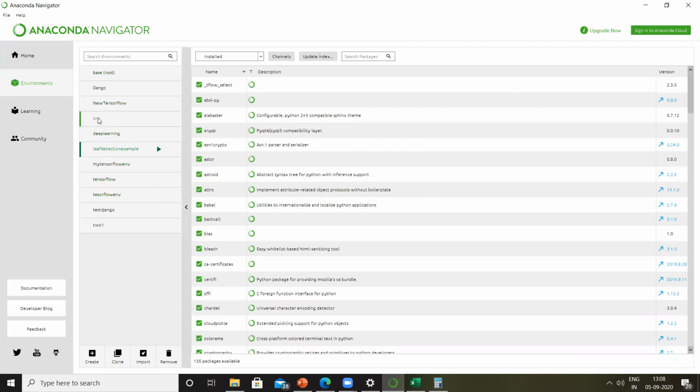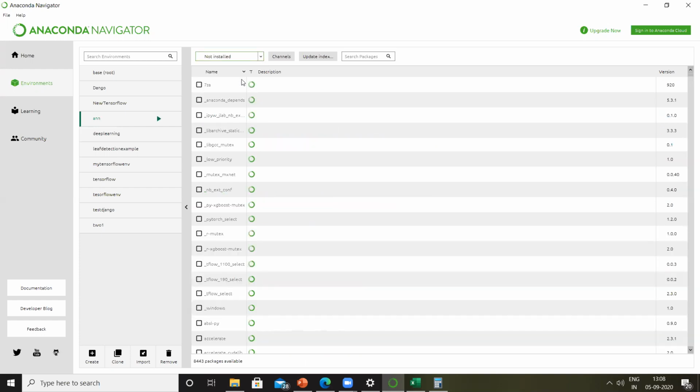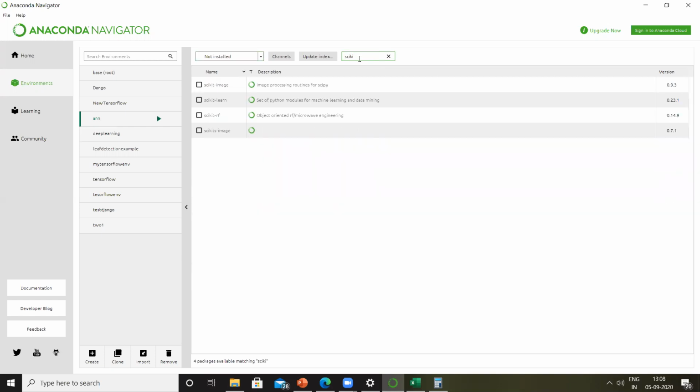After creating an environment, let's say I go back to this ANN environment. From the drop down here, instead of installed, I will select not installed, and here I will search for packages. Let's start with the scikit-learn library. You can clearly see sklearn is not installed in the ANN environment, so I will install it by clicking on this.